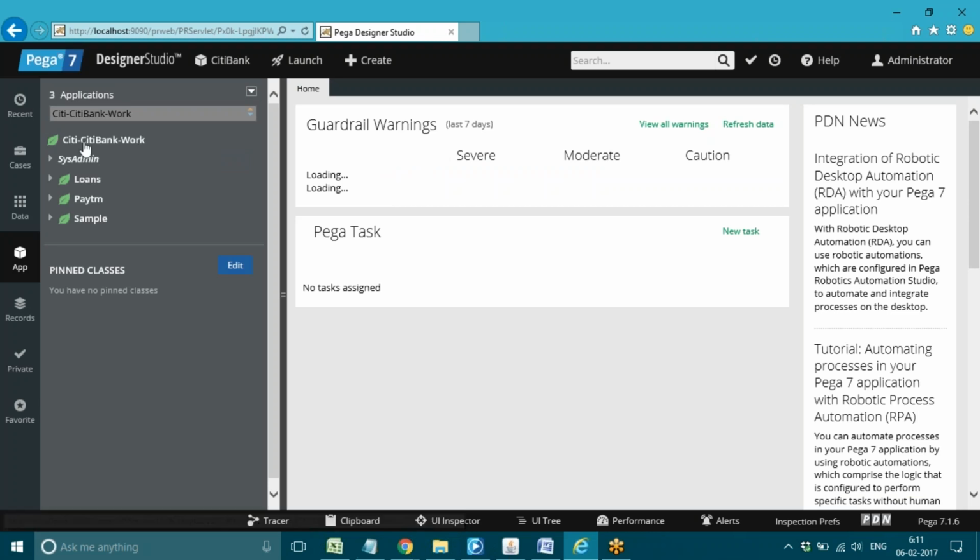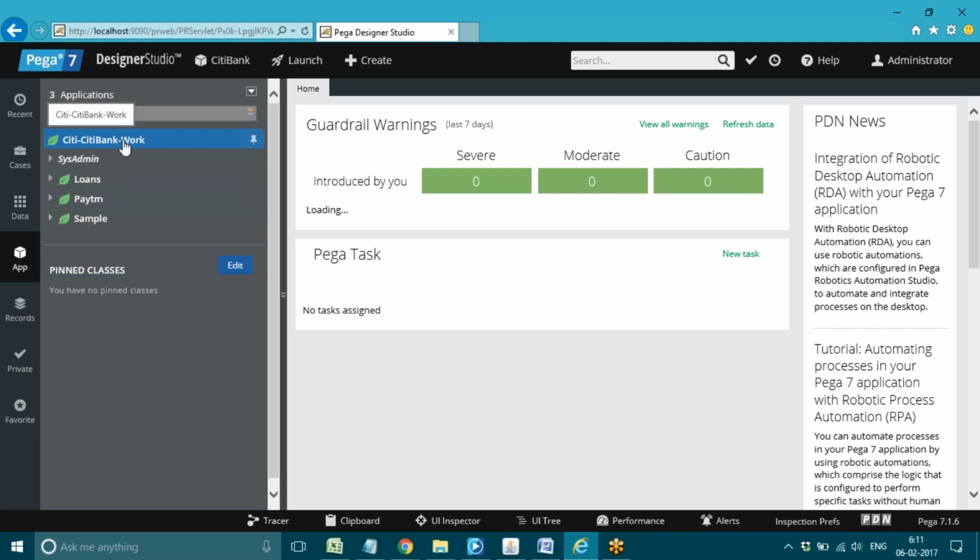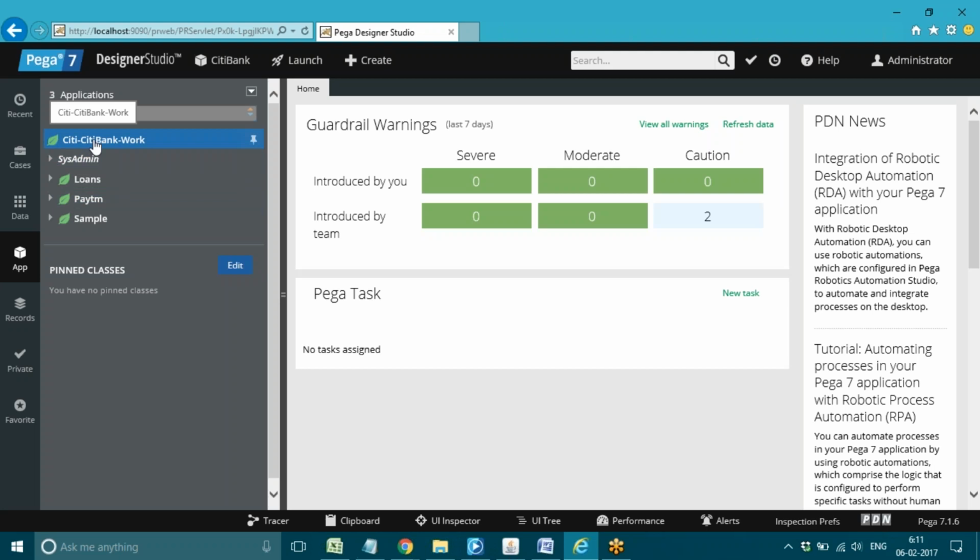Under the app explorer you can see all the classes here, all the work classes. And if you want to see the structure of this class in the backend, what type of class it is, and again under concrete which type of class is assigned for this, expand sysadmin. This sysadmin is added by default because a class is a rule which comes under the sysadmin rule type. See, we have different rule types in Pega. Class is also one kind of rule in Pega, and it comes under sysadmin rule type.